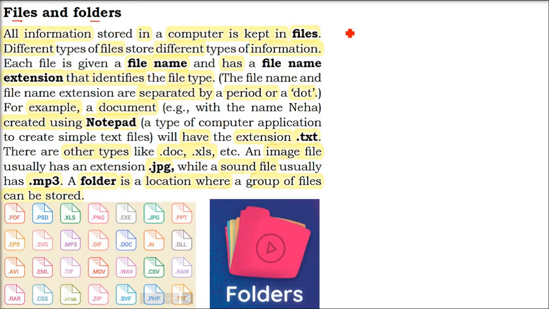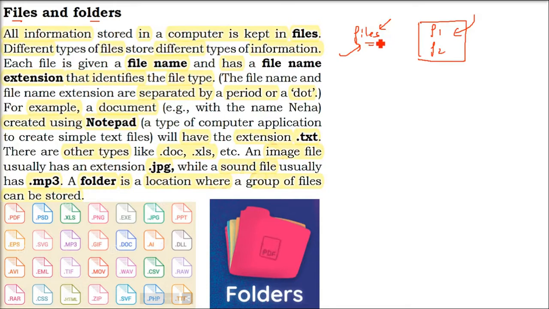All the information kept in your computer in digital form are digital files. And multiple files can be put inside one folder, and we generally see that the files under a folder have a similar kind of information, right?